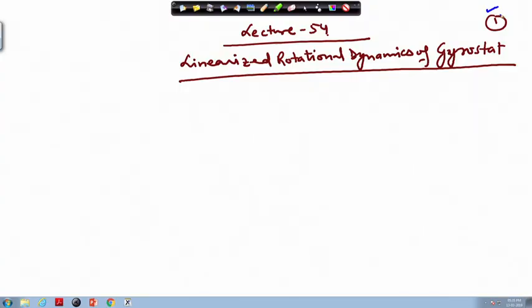So, we have been discussing the gyrostat. We derived the equation of motion for the gyrostat in the expanded format, and now we are going to linearize that system. Basically, once you are trying to control the satellite and you are looking for local control, meaning small disturbances have occurred, you have to linearize it and get the linearized equation of motion.